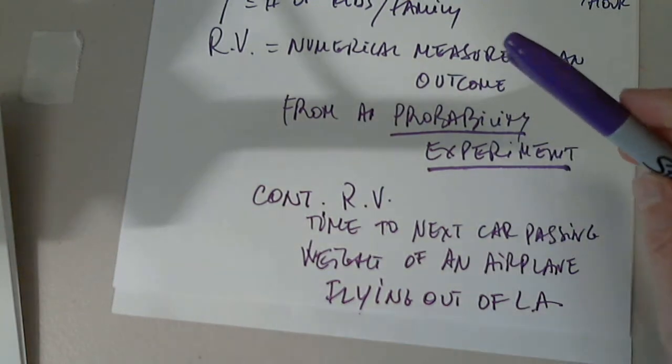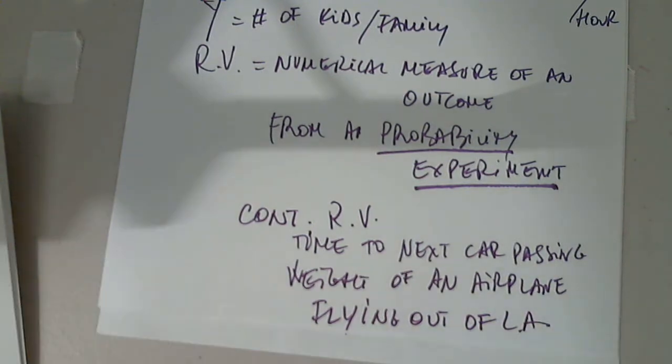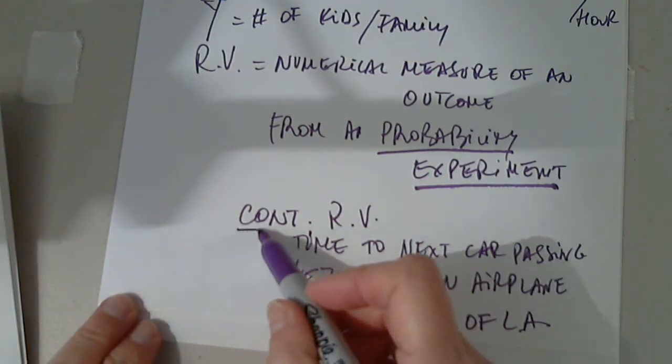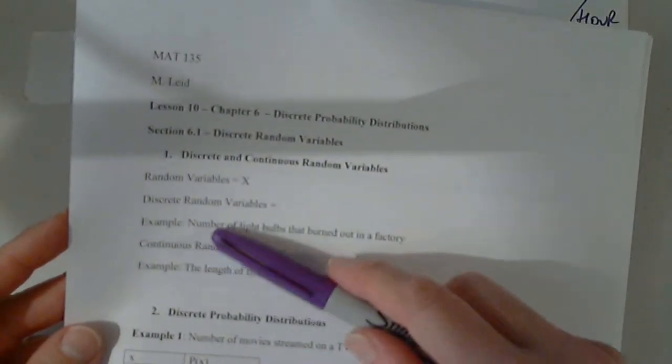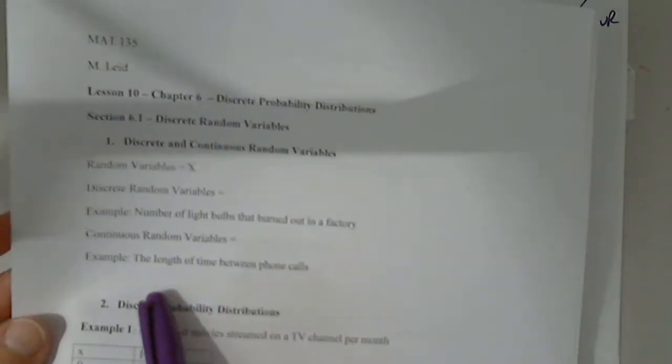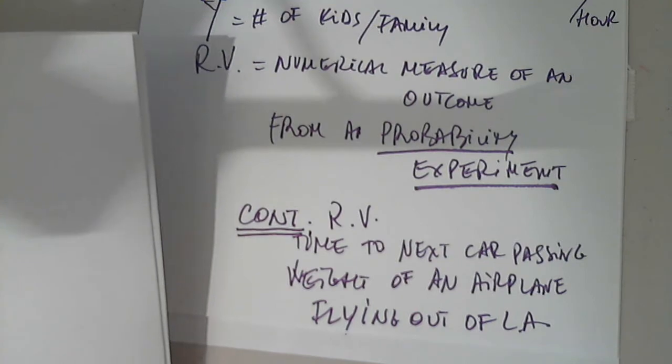So discrete is fixed, continuous can be anything. The weight can be anything. It's a continuous variable. Coming back, you have some examples here that I already put in. The number of light bulbs that burned out in a factory, that's a fixed number. The length of time between phone calls, that's another continuous random variable.